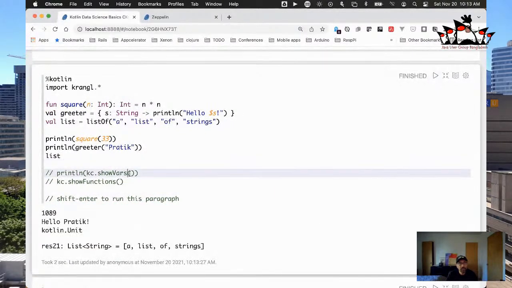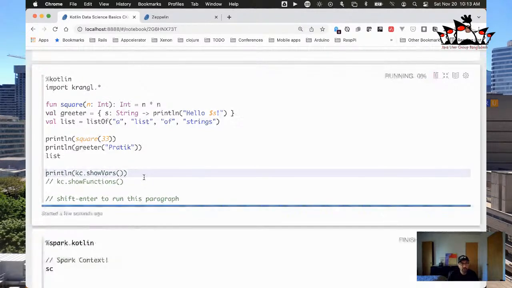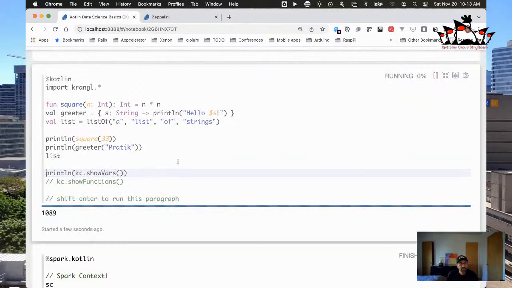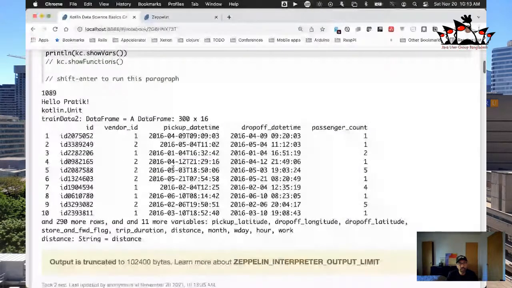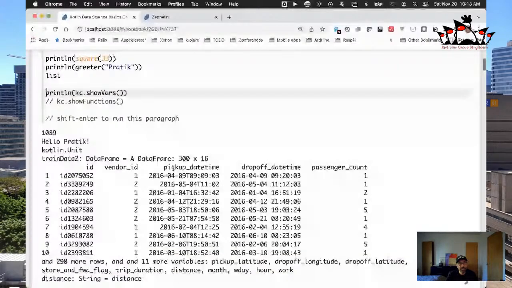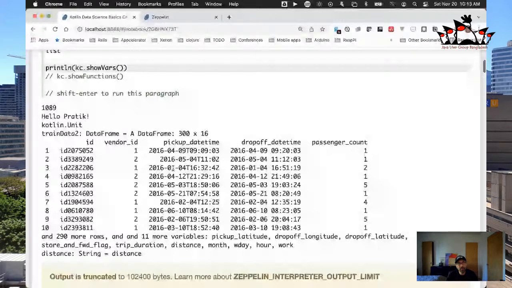Okay, and since we're running in Kotlin, what we can also do is print out a whole bunch of the different things that are available. It looks like we have a whole bunch of different variables inside of our context already, right? So you might be wondering, where is this train data and this data frame and all these other different things coming from?